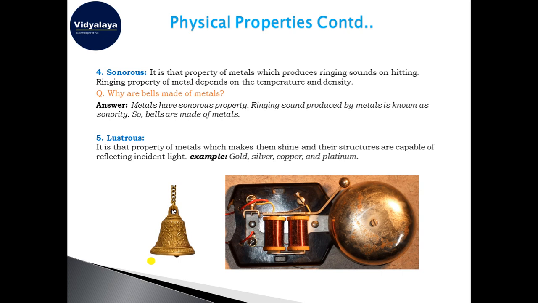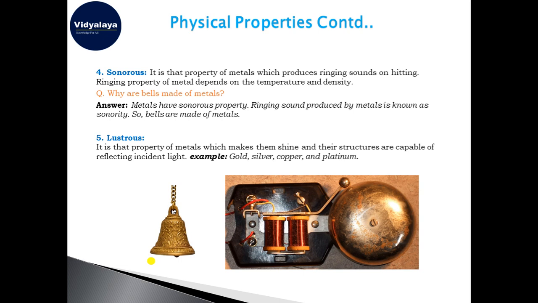So now we are coming to the next physical property, that is called luster. What do you mean by luster? Luster means shine. Have you seen the shine of the metals? When you see a metal that is shining, it has an appearance that is shiny in nature.